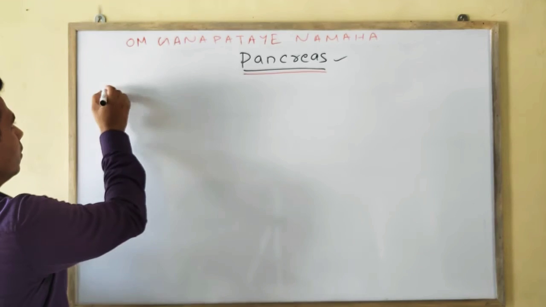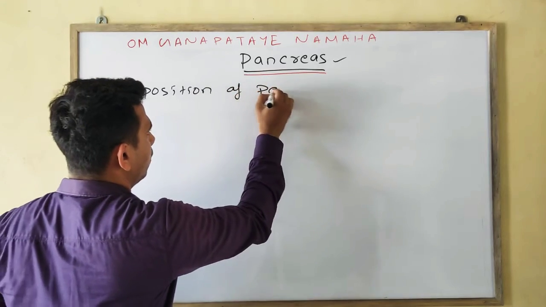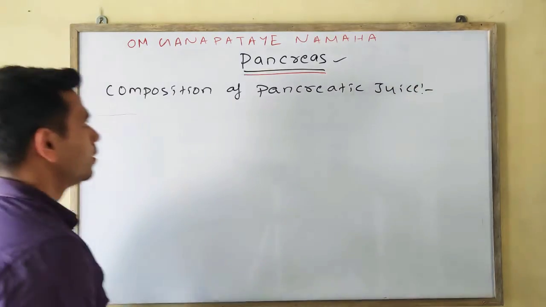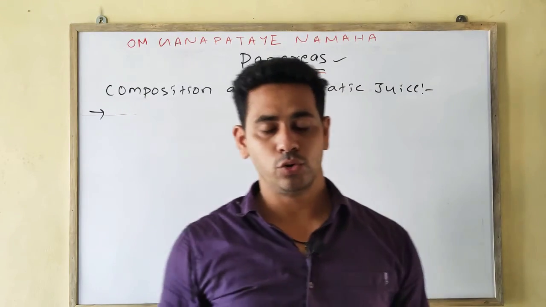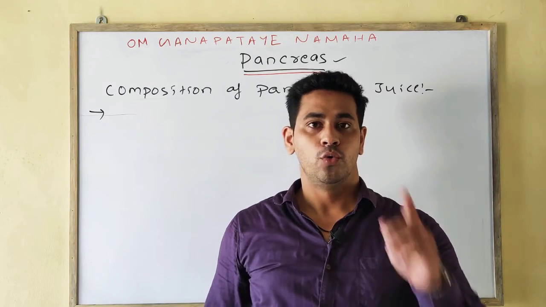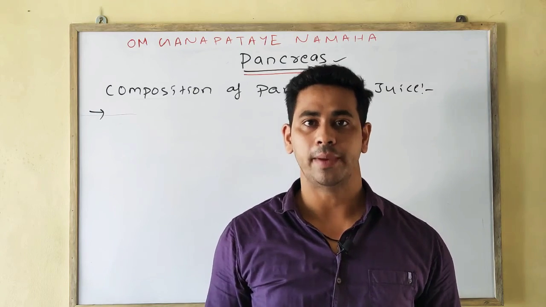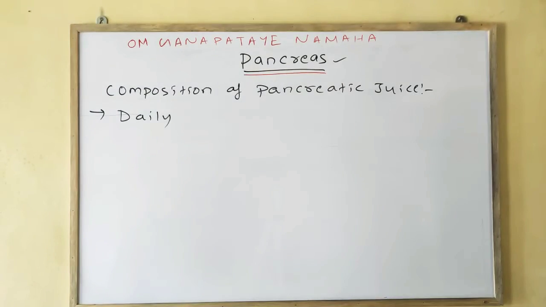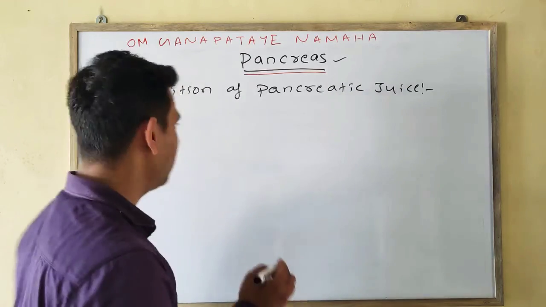Composition of pancreatic juice. The pancreas secretes a juice known as pancreatic juice, and the daily secretion of the pancreatic juice is around 1.5 liters, or 1500 ml per day.